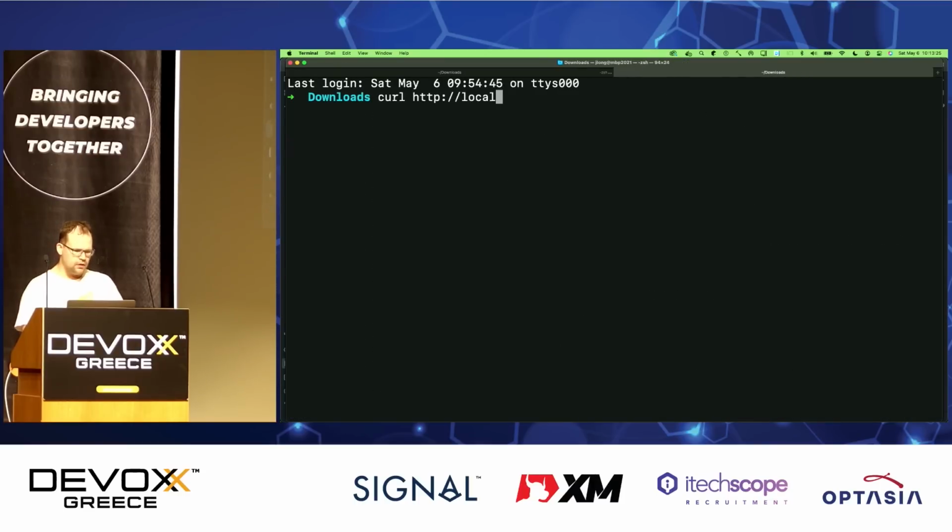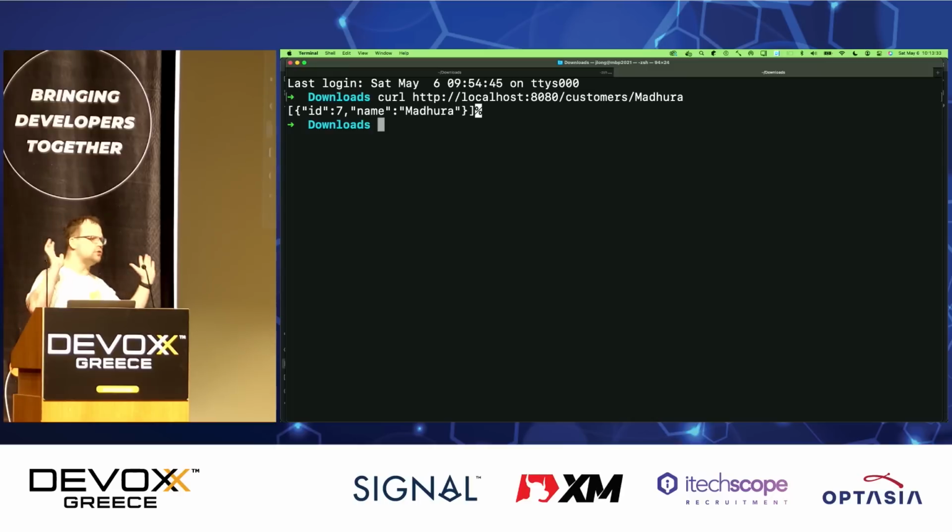Curl HTTP localhost 8080 customers, and we've got Madura, for example. There we go. We got some data back. It worked. Good. No big deal. You've seen this before. Not special. But I want to make my code production worthy. That's important, right? Everything that we do, we should be focused on building production worthy software.